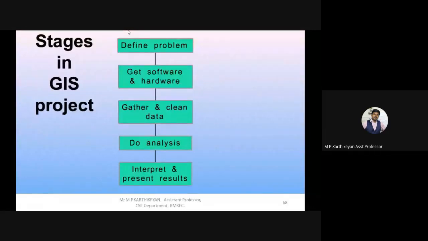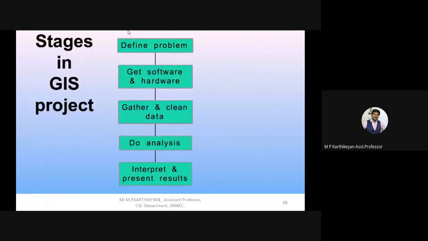Then the next one, gather clean data. Clean data means there should not be overlapping of data or any errors in the data. So this is the third segment in a GIS project: getting the required data needed for the final output. The fourth segment is do analysis. We have got the problem, the required hardware and software, and the data. We also have the people to do it. Finally, we need the method, the fifth component, right? The method is nothing but doing the analysis part.